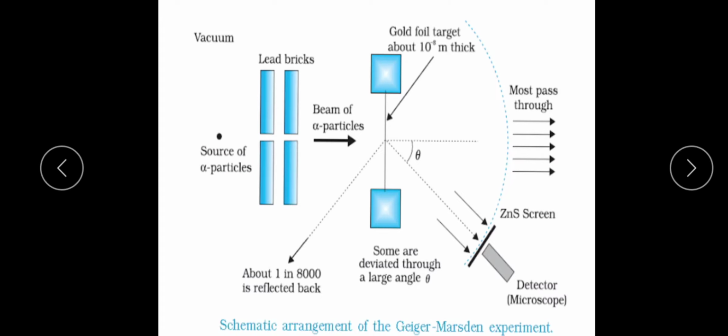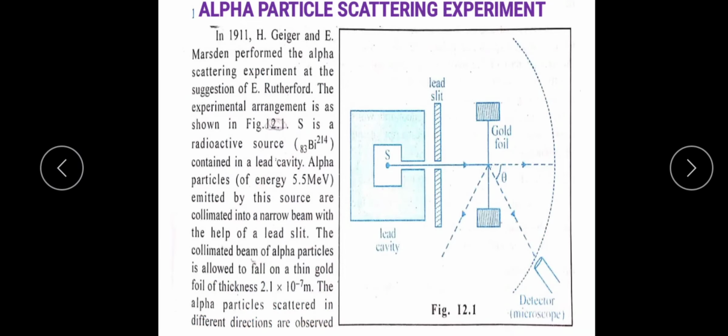In general, bismuth is an example of such a source, which is present inside a lead cavity. S is the source, present inside the lead cavity. We use the lead cavity to prevent radiation from being emitted from other sides, so the radiation moves only in this direction.